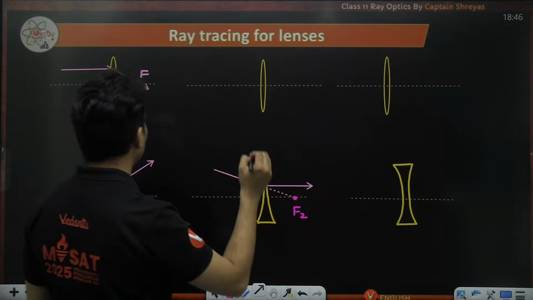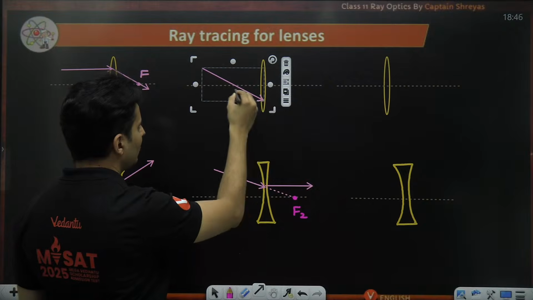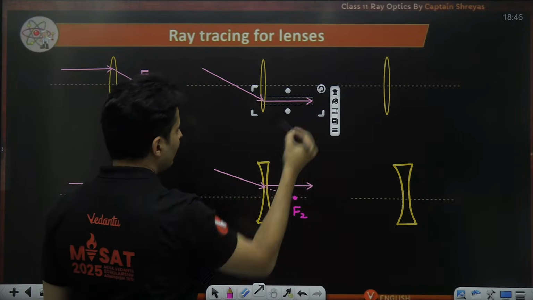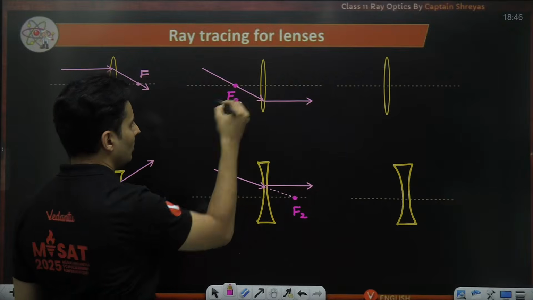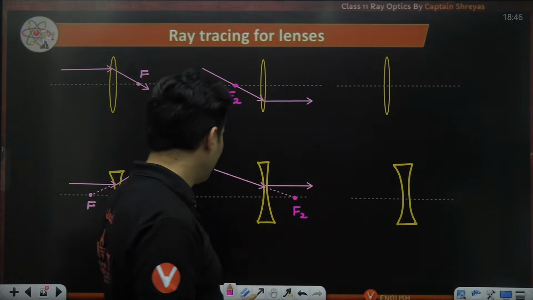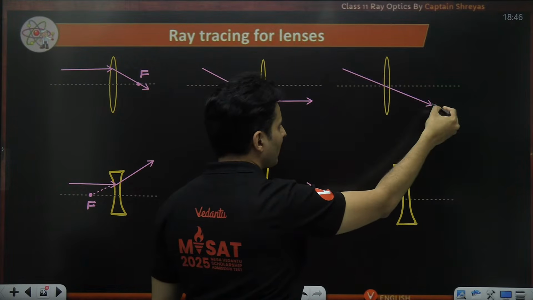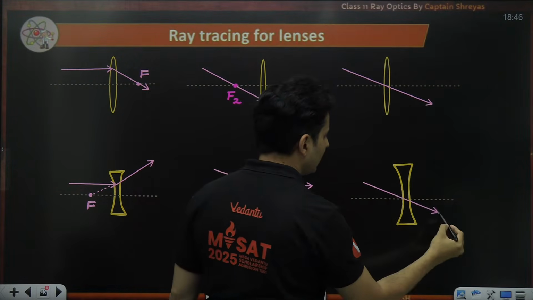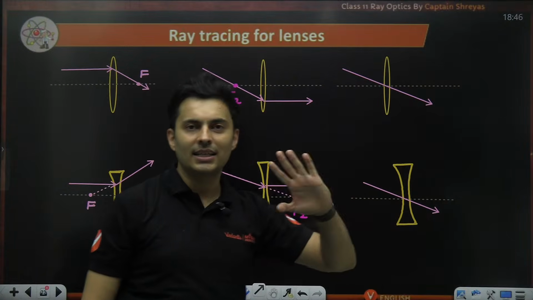Same thing over here also. The secondary focus will be over here. So if a light ray passes through the secondary focus, then after refraction, it will become parallel. So this is again your F2. Okay, very simple and sweet. And the last one is if a light enters at the geometrical pole, then it goes undeviated. There is no deviation at all. So it just passes as it is.